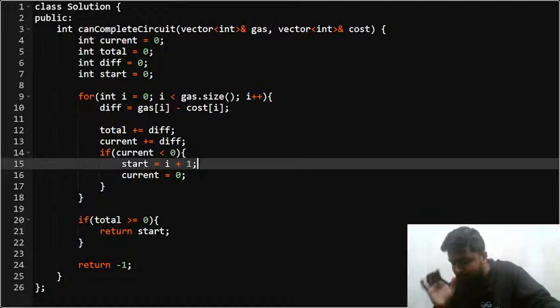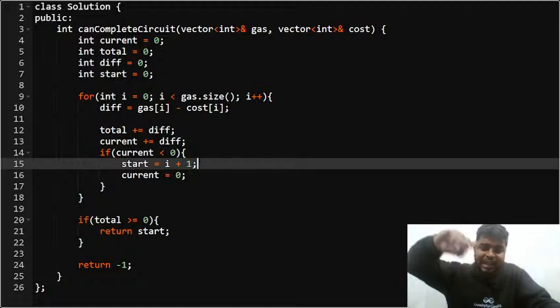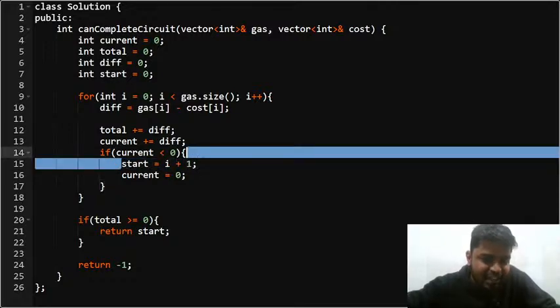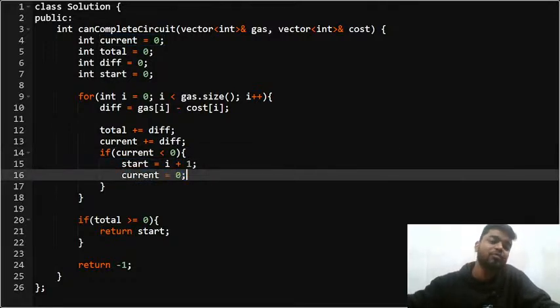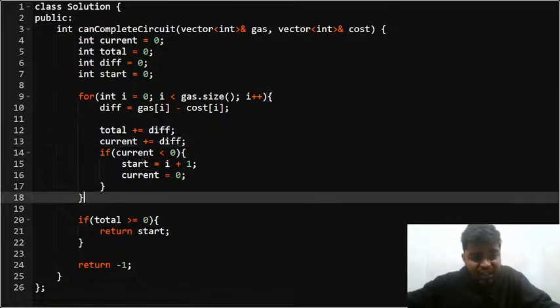I'll start my journey again from the next station to see whether from that i plus 1th station I can travel back to that i plus 1th station, right? So that is why I'll mark my start as i plus 1 and current as 0. So from this particular station, I'll reset my tank value as 0, and then I'll keep on adding in my current, right, like this. And in the end, once this loop is over, if my total is greater or